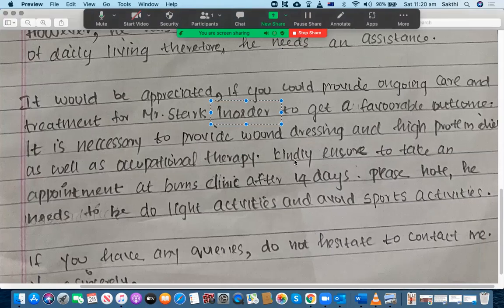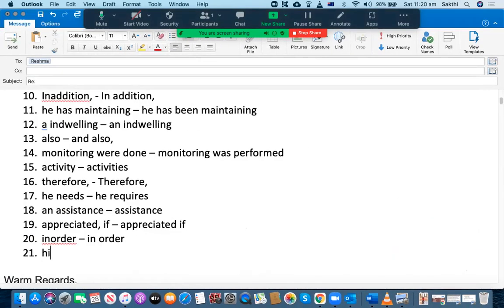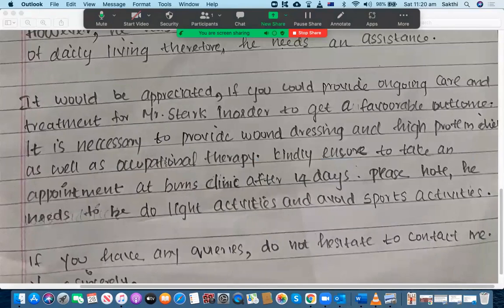In order to get a favorable outcome, it is necessary to provide wound dressing and high protein diet as well as occupational therapy. Let's say "high protein diet." When you write "high protein," you need to write "high," then a hyphen, and then "protein." This is the correct way of writing it. There should be a hyphen in between. "High-protein" is going to be one word, as well as occupational therapy.